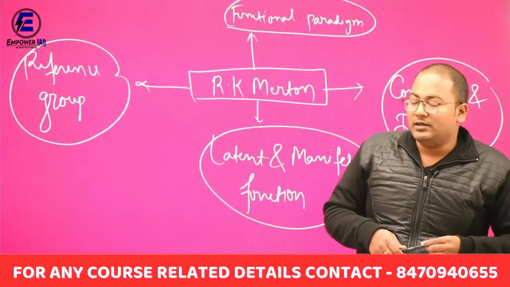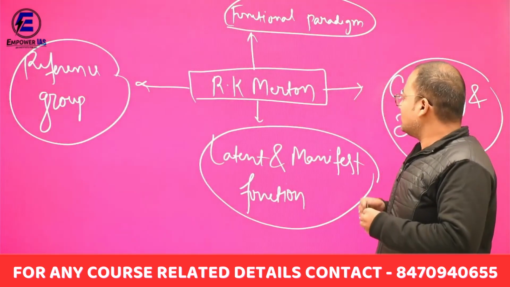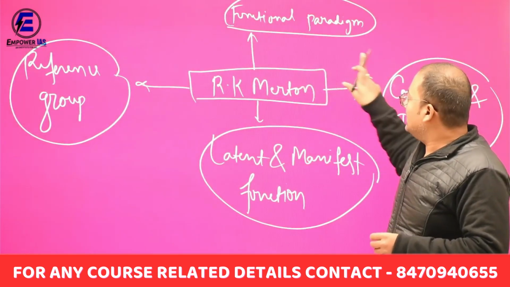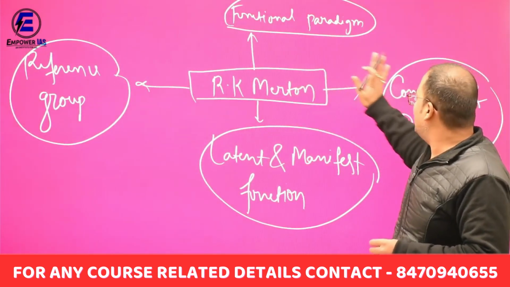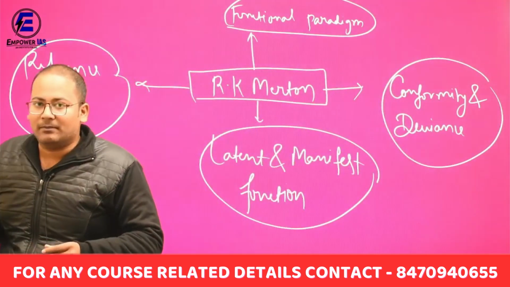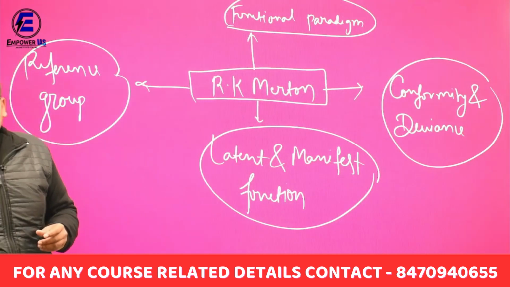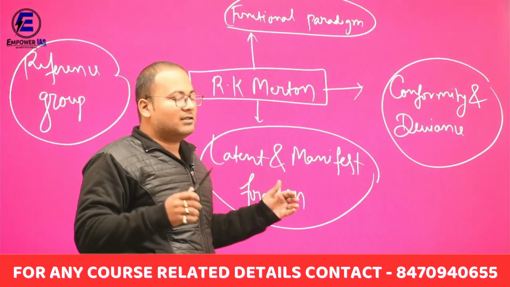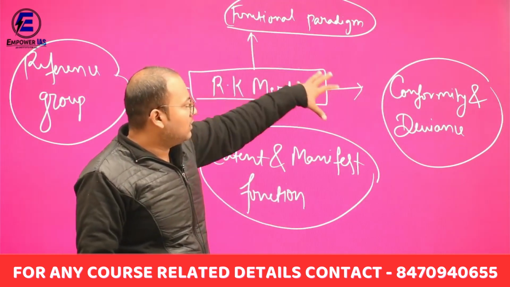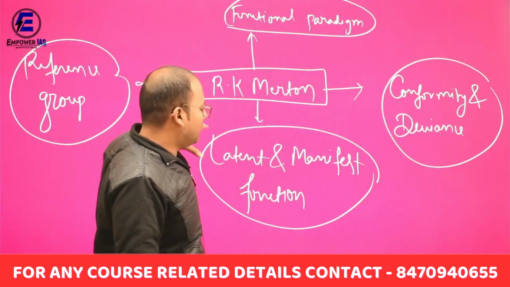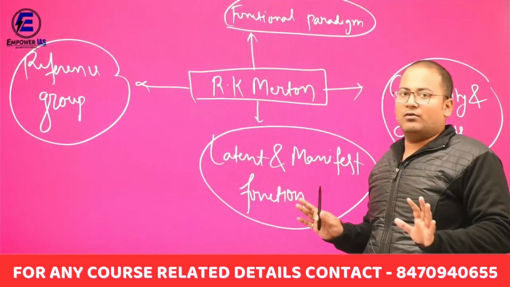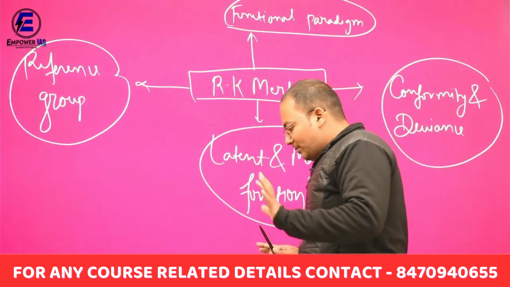Now one thing which I want to convey here is, whenever any question comes in UPSC, these four topics, his four concepts, functional paradigm, conformity and deviance, latent and manifest function, and then reference group, the question will not come from outside them. Generally, if you are unlucky, sometimes they ask you something different, but still we should focus only on these, then each and everything related to R.K. Merton, at least in sociology, will be over and you can write a very good answer in your exam.